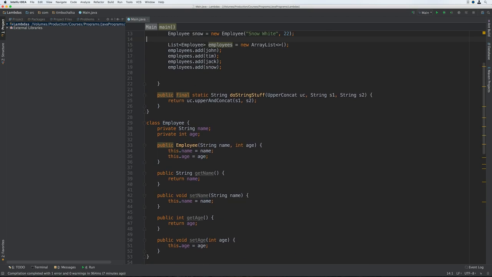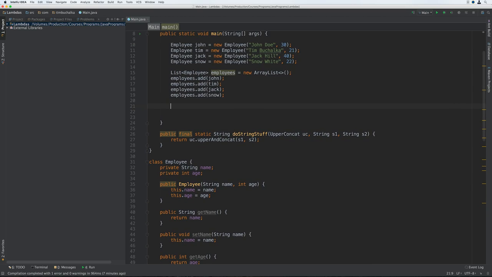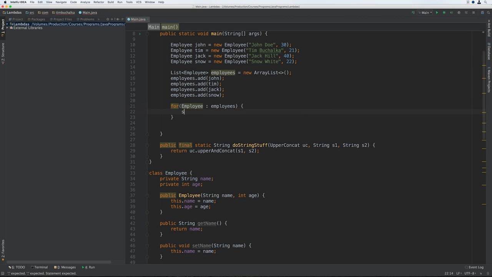Alright, so we've got our employees defined, as you can see on there. So let's add that enhanced for. We're going to put for employees, and we're going to print out employee.getName. I forgot to put the variable there for the type, so employee, that should be better.